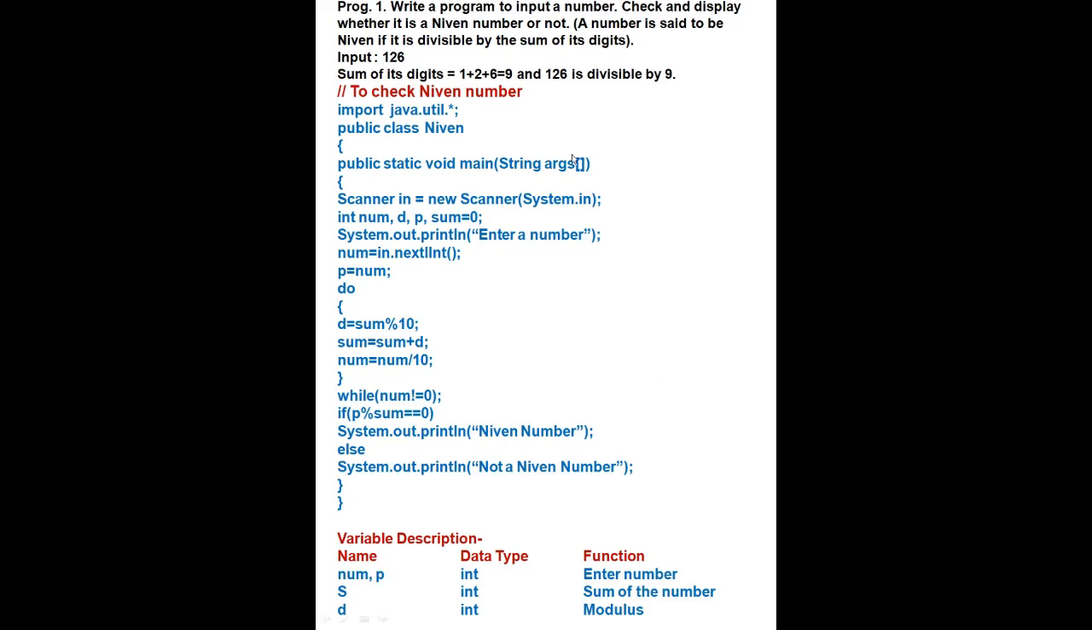I hope you will do it. The first program is: write a program to input a number, check and display whether it is a Nivine number or not. A number is said to be Nivine if it is divisible by the sum of its digits. Suppose we have entered a number 126. First we will sum these digits: 1 plus 2 plus 6. It will become 9. When we divide 126 by 9, it is divisible by 9. So this is a Nivine number.